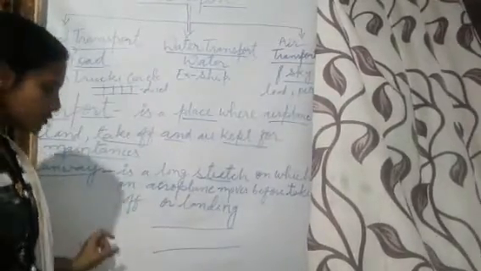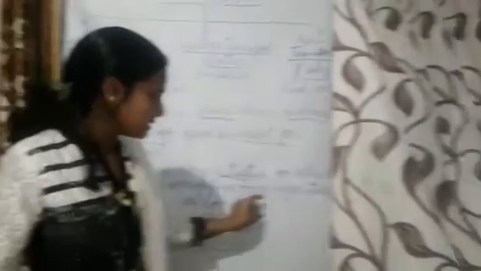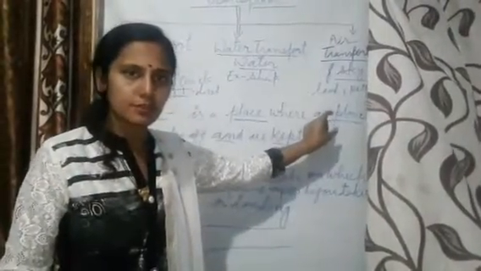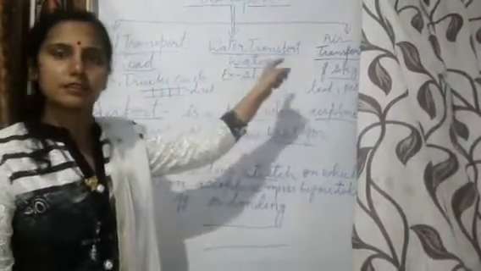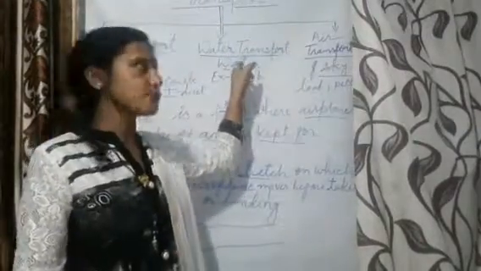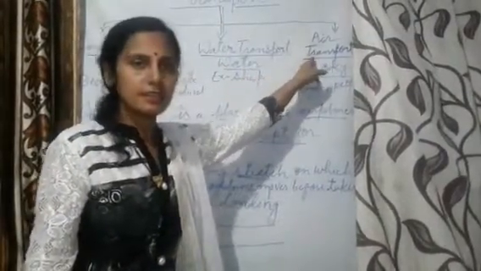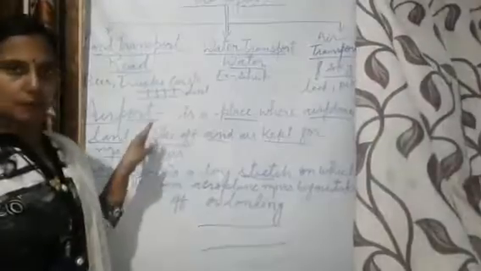First of all, it runs on this runway, and after that it takes off. Understood, children? So here we have completed these three means of transport. First is land transport, second is water transport, and third is air transport. You all have to write these in your copy.